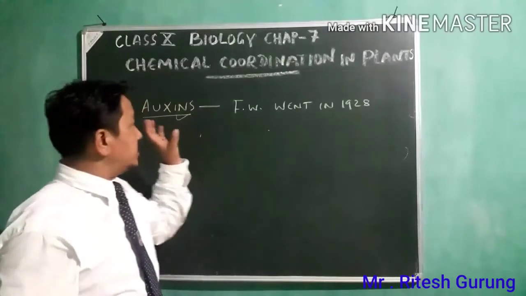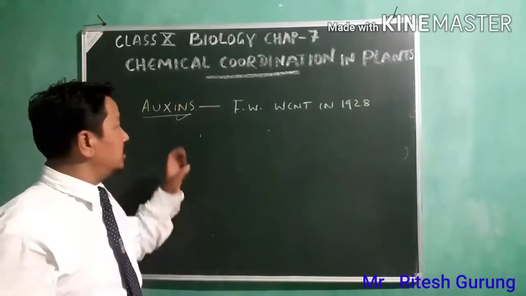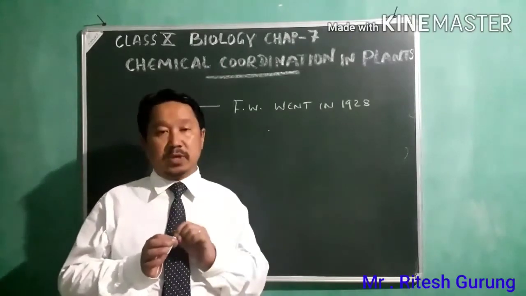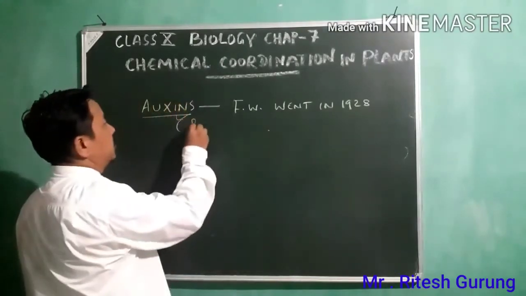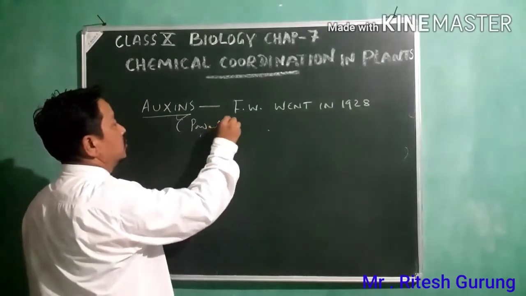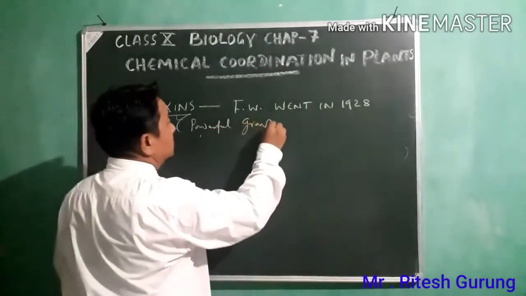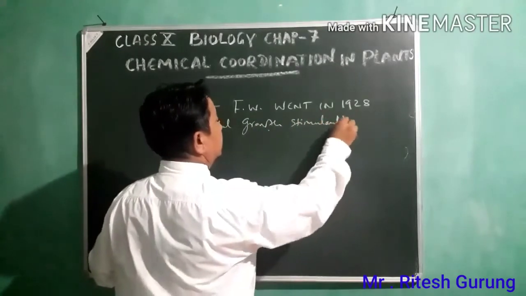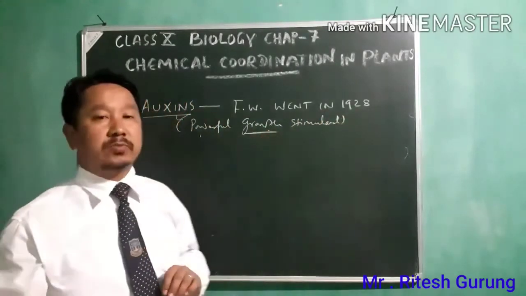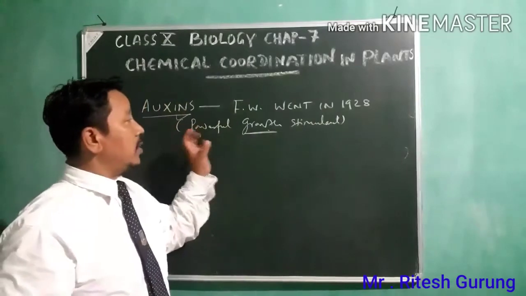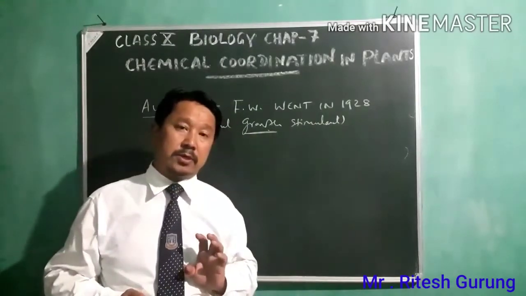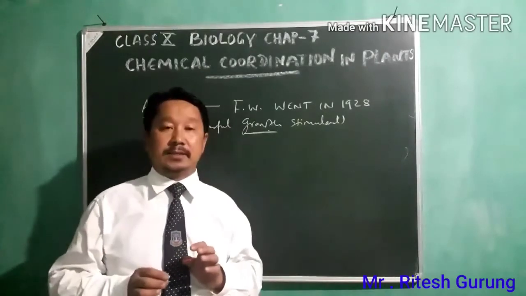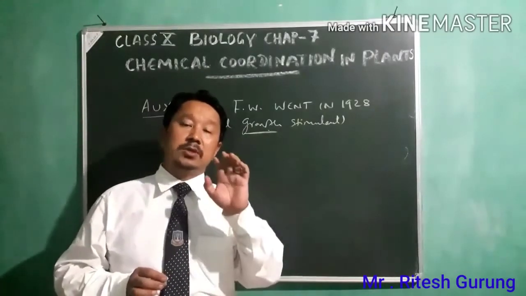Let me tell you in the beginning itself, auxin is a very powerful growth stimulant, because it stimulates growth in plants.